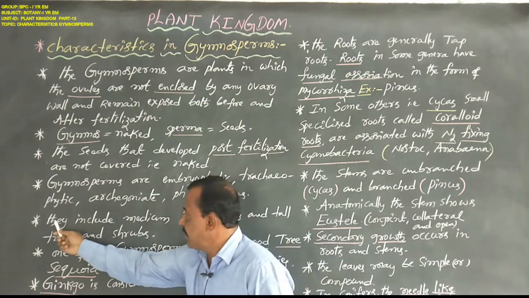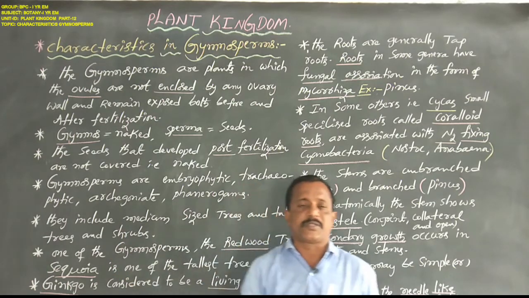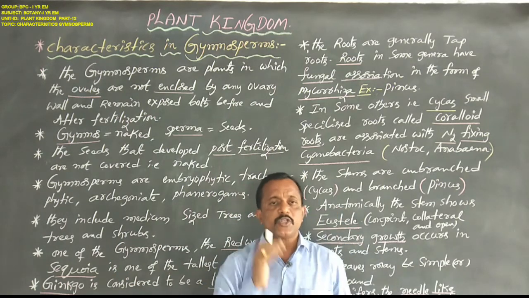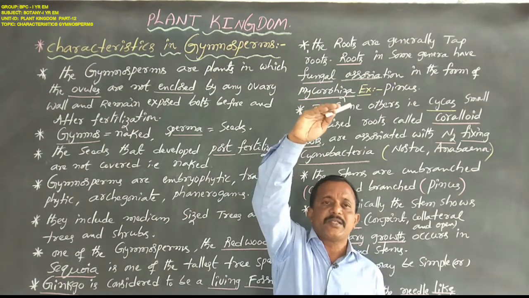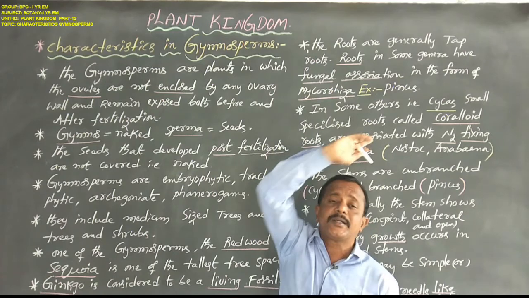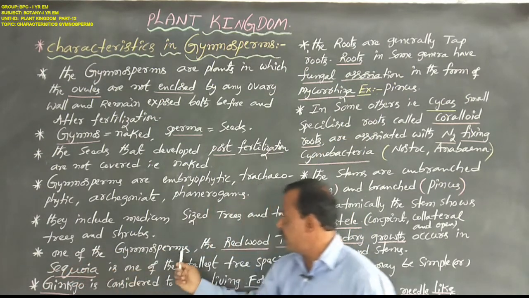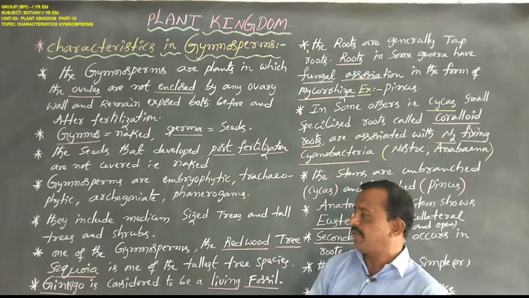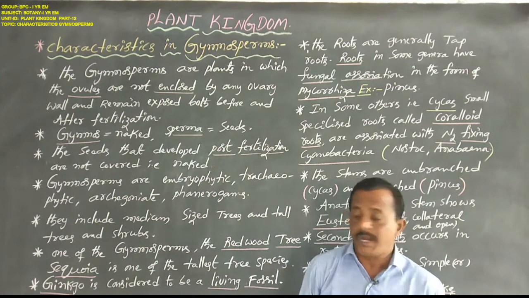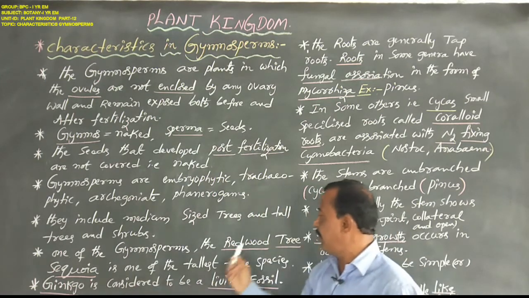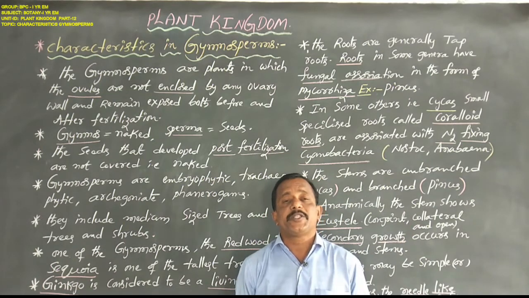Next, they include medium sized trees, tall trees and shrubs. Generally, some gymnosperms are shrubs, some are medium-sized trees and some are tall trees. Especially one of the gymnosperms, the redwood tree, common name Sequoia, is one of the tallest tree species.